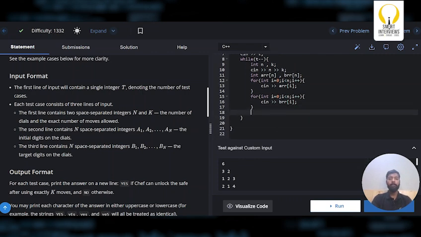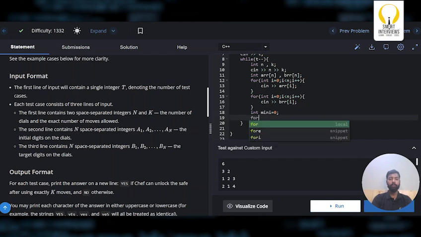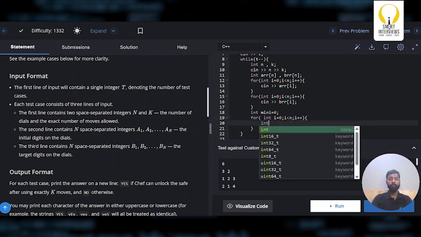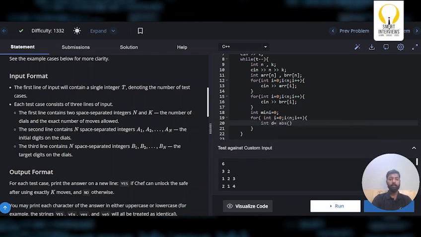Now what is the next step? Now I need to find the minimum number of moves to convert A to B. Let me store it in a variable called mini, so I'll set it to 0. So I'll run the for loop. Now int d is nothing but the absolute value of A of i minus B of i. One of the operations could be, okay, let's do one thing. Let's first find the difference and then type the operation.